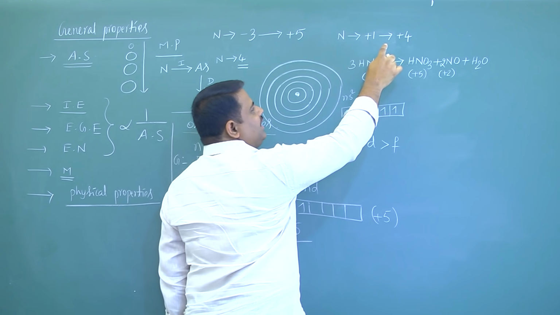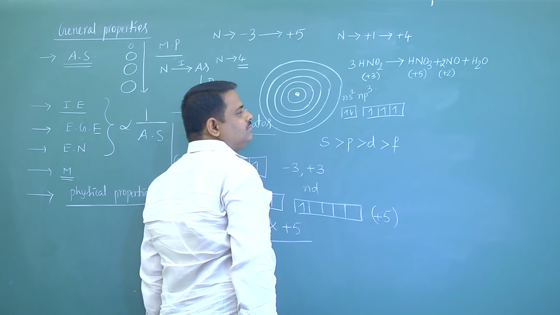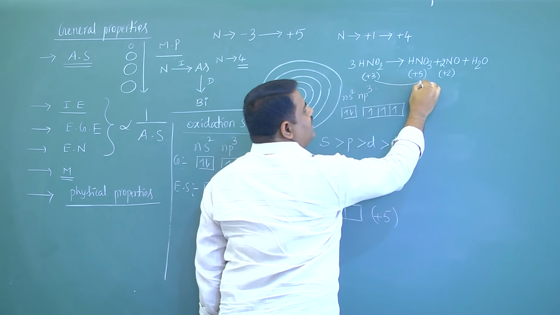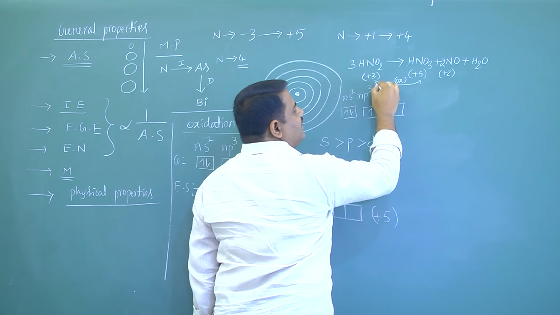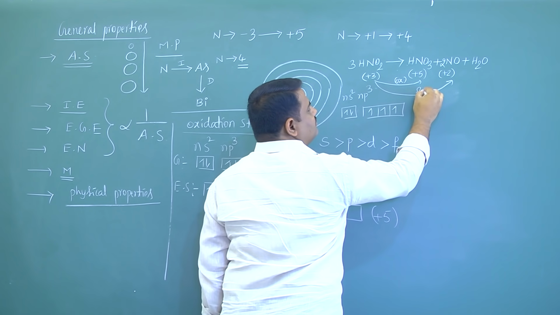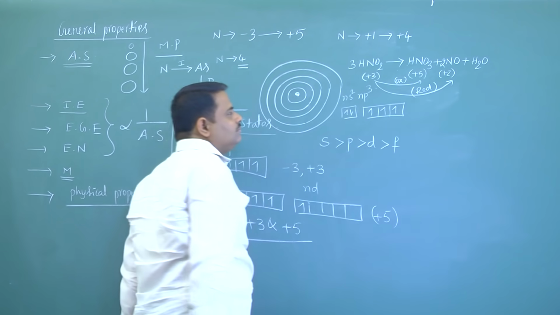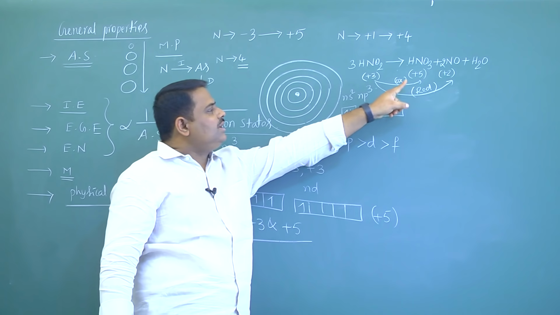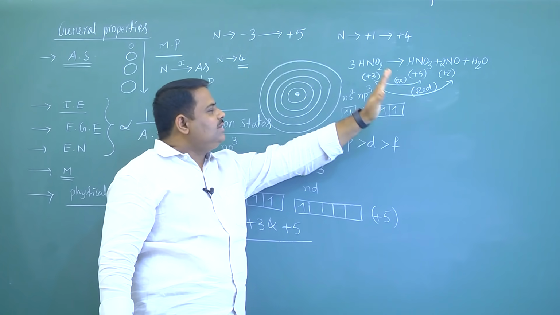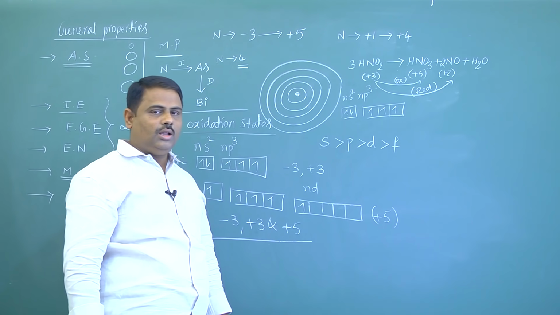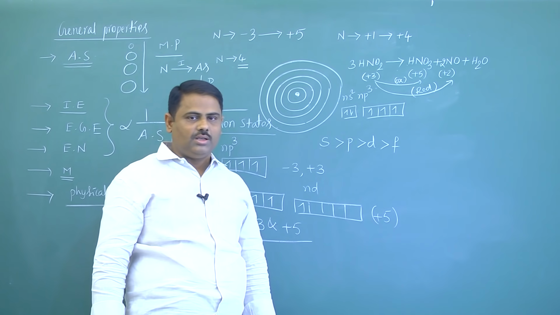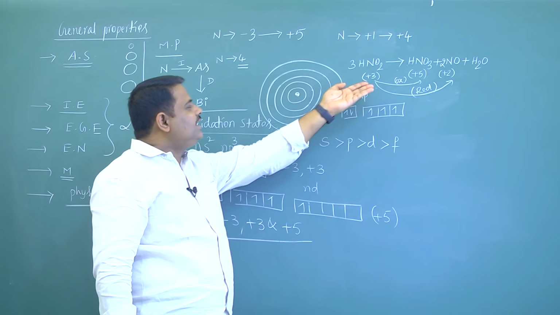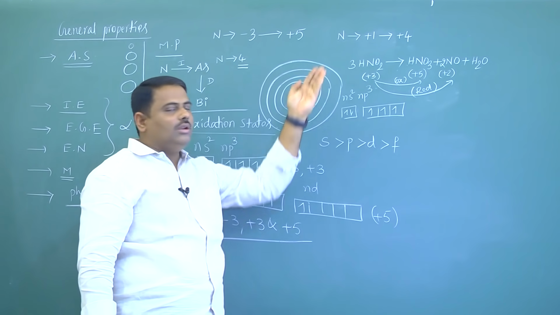This is in the range. That's why it undergoes both oxidation as well as reduction. The element which undergoes both oxidation and reduction in the same reaction is called a disproportionation redox reaction. So this is a special property of nitrogen.